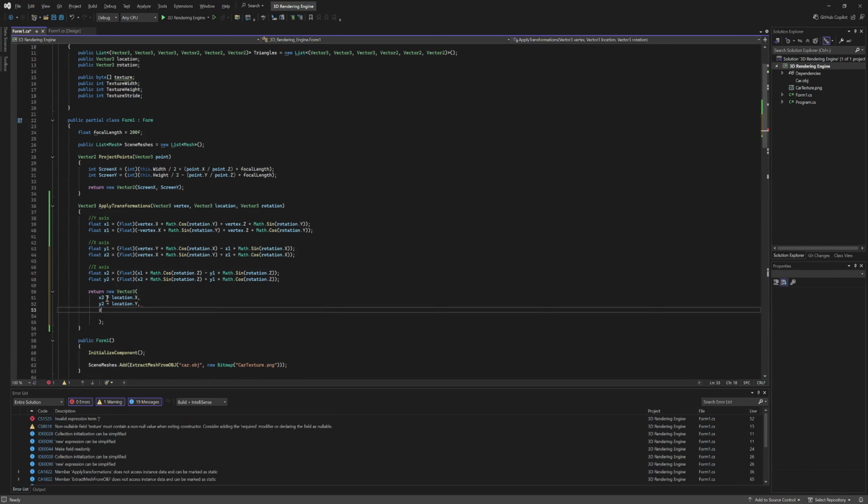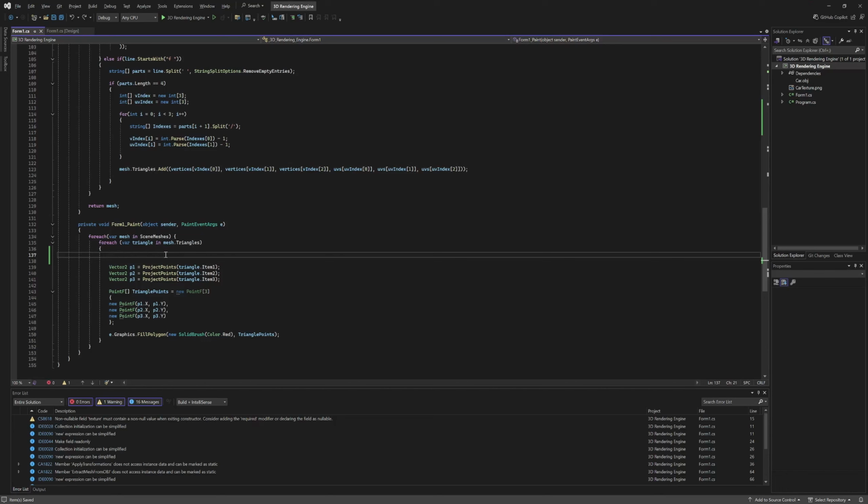So down here in our paint loop, we will apply our vertex's transformations, and then the camera, and then we'll project it. So here we'll write Vector3 v1a equals ApplyTransformations(triangle.item1, mesh.location, mesh.rotation).